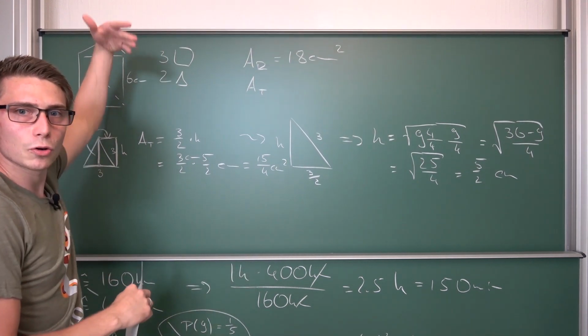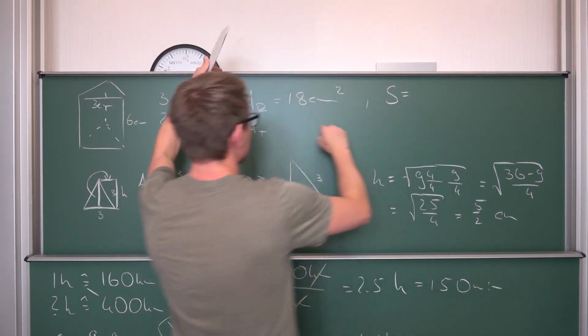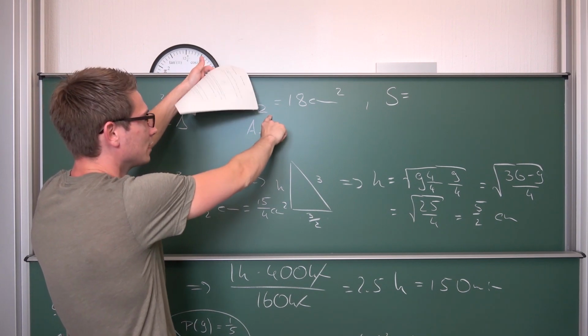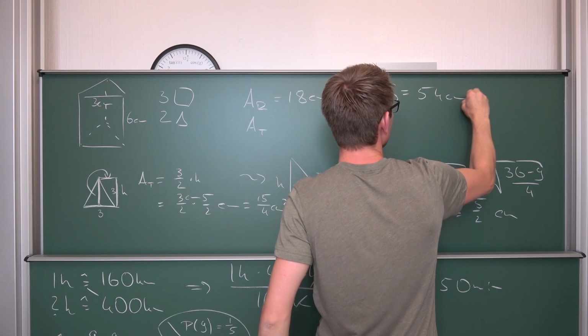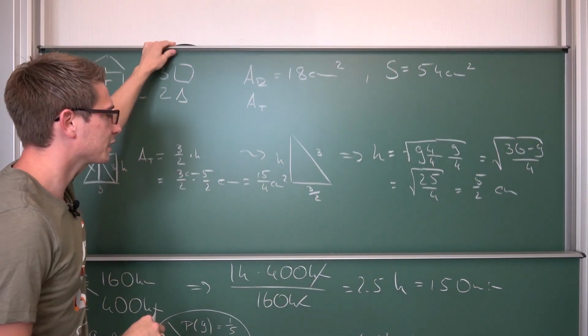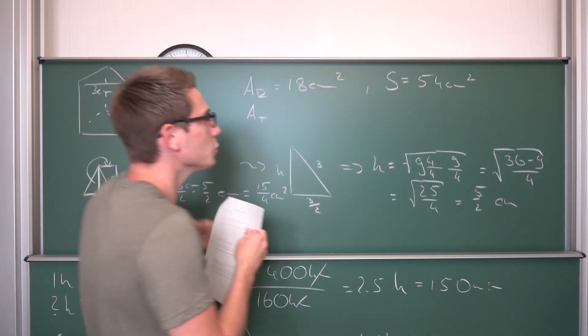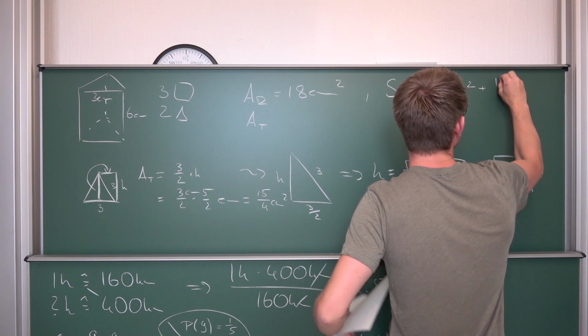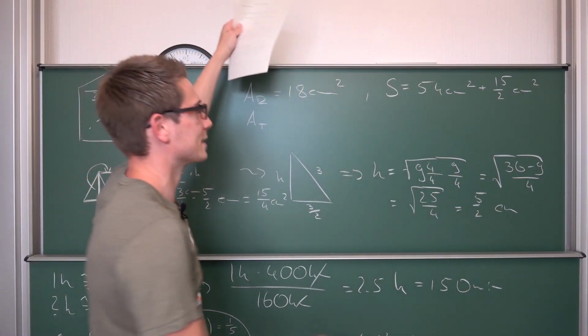And now we are going to get ourselves the surface area. The surface area is exactly 3 times the area of the rectangle, which gives us 54 centimeters squared, plus 2 times the area of the triangle. 2 times 15 over 4 is going to give us 15 over 2. So plus 15 over 2 centimeters squared. Now you can easily add this together.